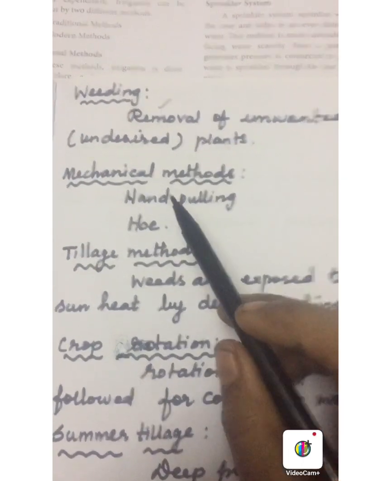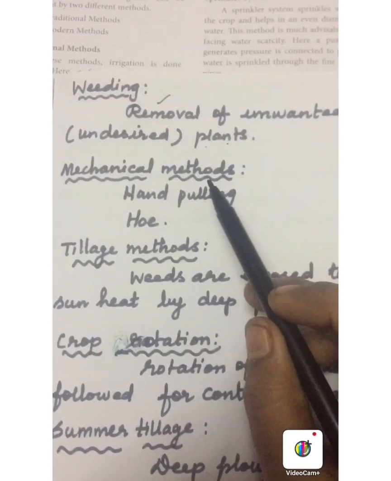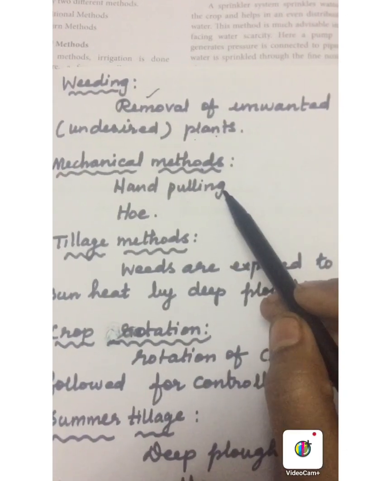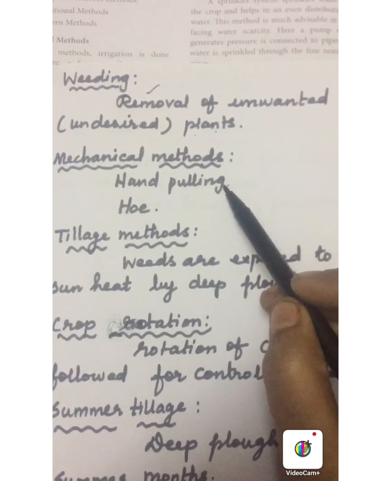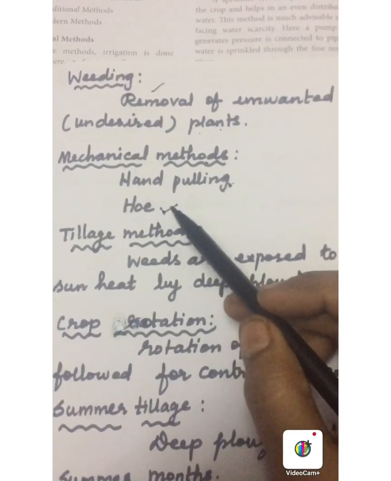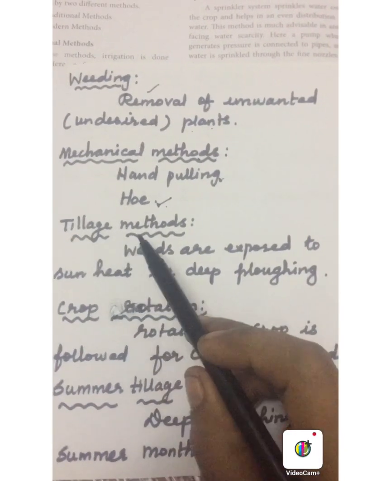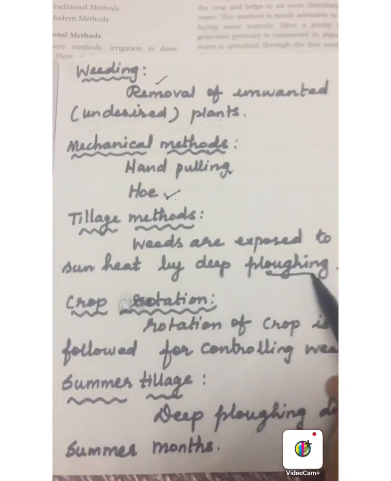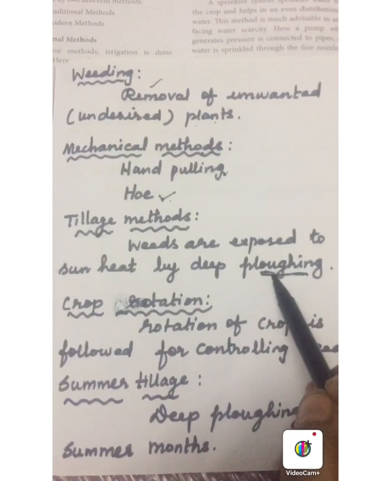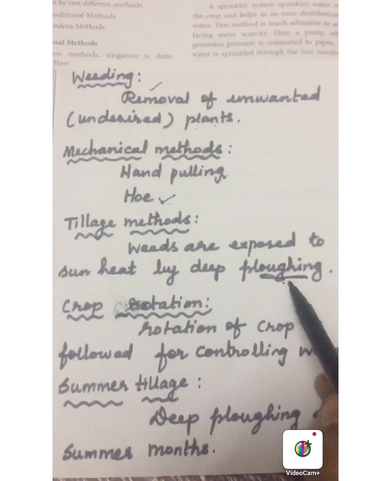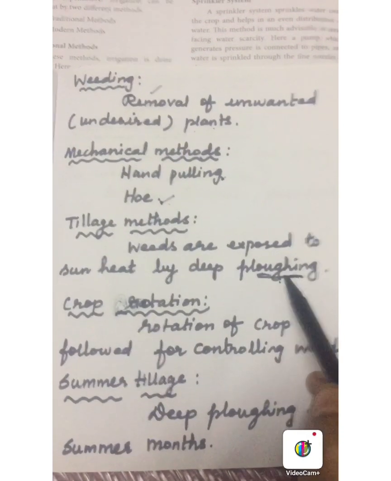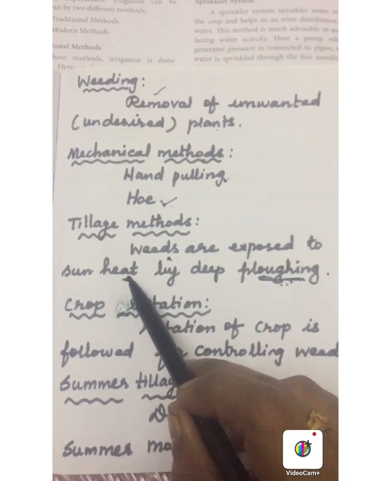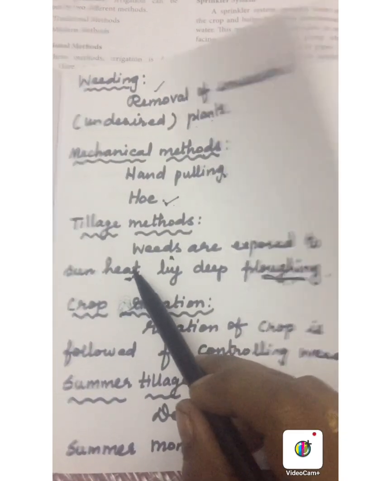To remove the weeds, we use different methods. The first one is mechanical methods. In these mechanical methods, we remove the weeds, unwanted plants, by using hand pulling or using the tool hoe. Next, tillage methods. In this method, the weeds are exposed to sun's heat by deep ploughing. Ploughing means a process of turning the soil up and down. By turning the soil up and down, the weeds are easily exposed to sun's heat and we can easily remove the weeds from the soil.